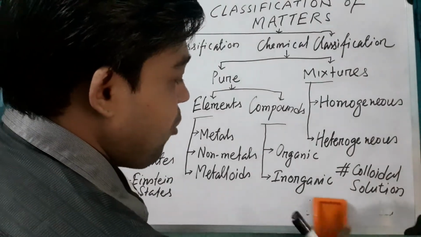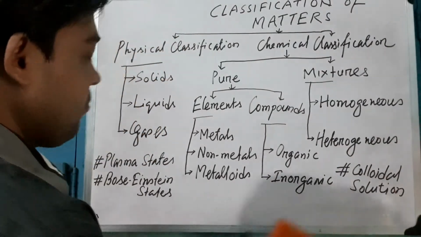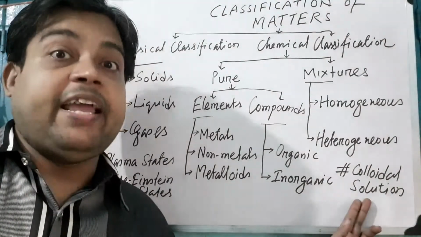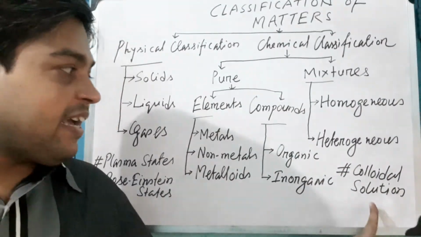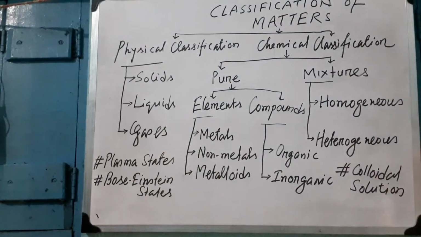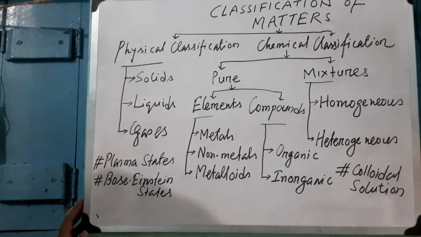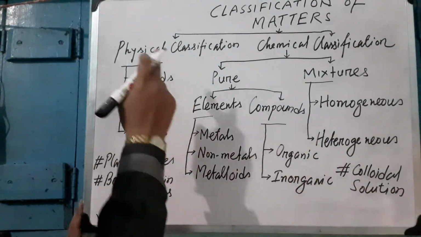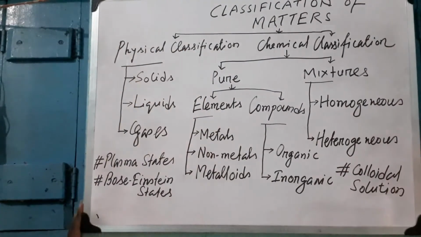What are examples of colloids? Aerosol is an example of a colloid. Mist is an example of colloids. Okay. So this is the colloid, and now we can come back to the physical classification of matter.